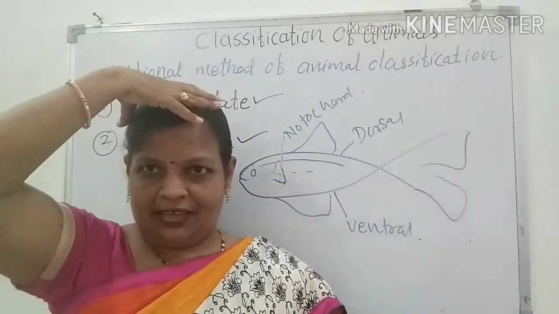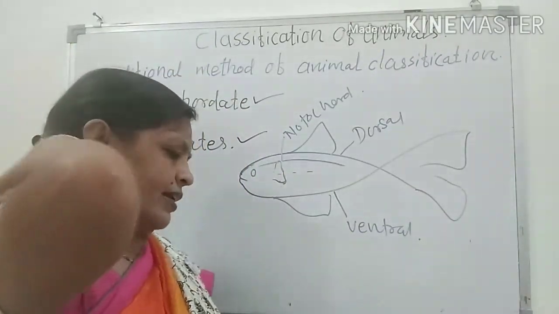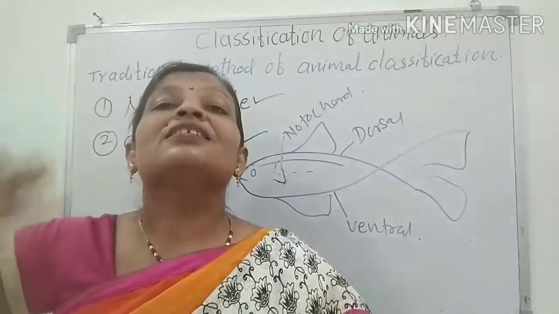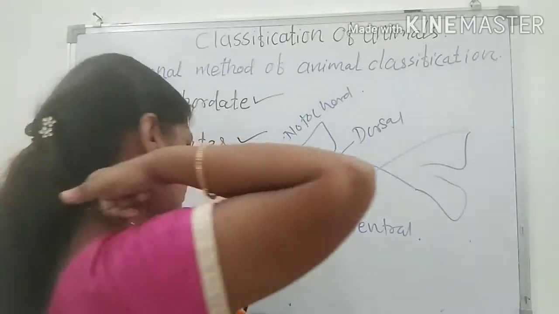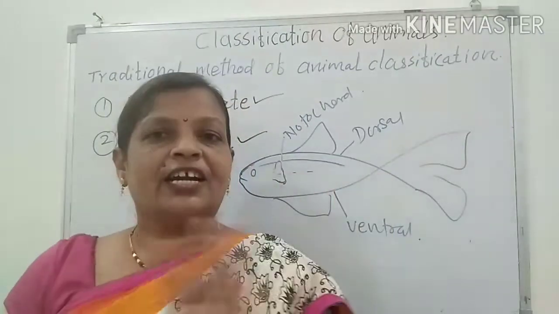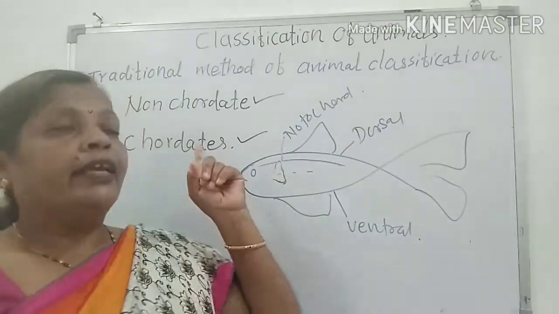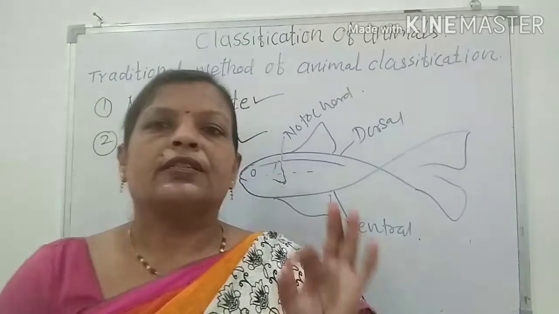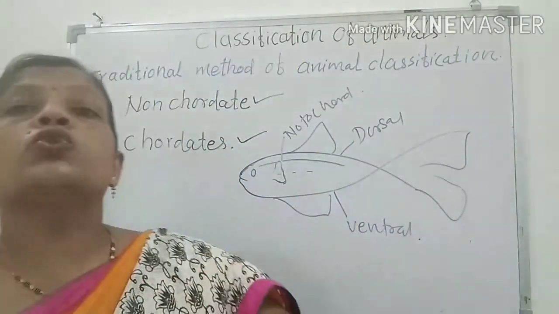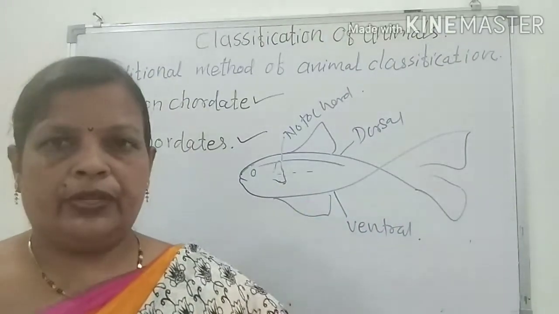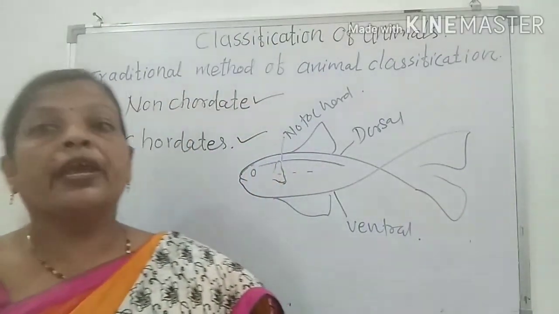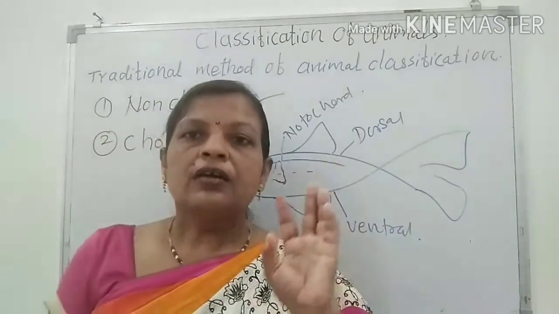You know that. Here it is the brain. The third part is the medulla oblongata. This medulla oblongata terminates into the spinal cord, and here it is present on the dorsal side of the body. This is the third difference. Which is the third difference? In a non-chordate, if the nerve cord is present, it is present on the ventral side and it is solid and paired. This is the third difference.